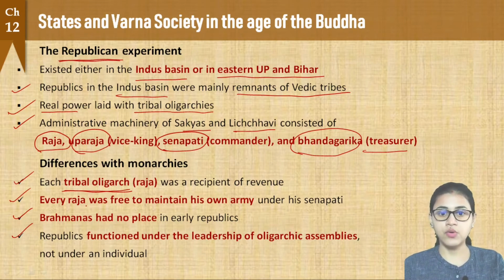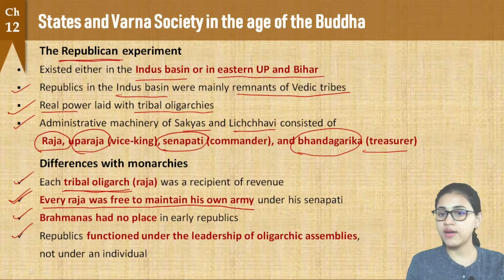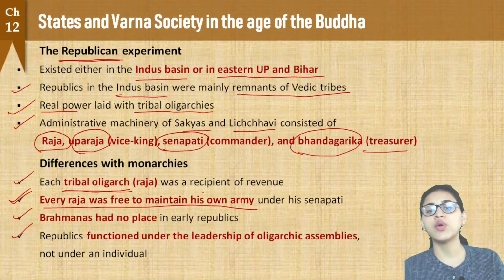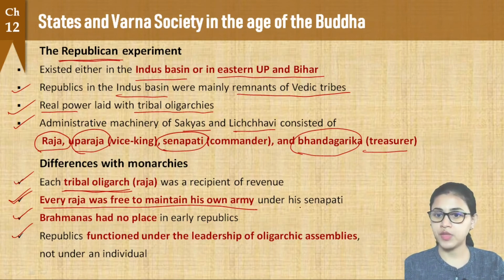Here in case of a republic, every Raja was free to maintain his own army, whereas in case of a monarchy, we have a single large standing army of the king. In a republic, every Raja was free to maintain his own army under his own Senapati. This is another difference.